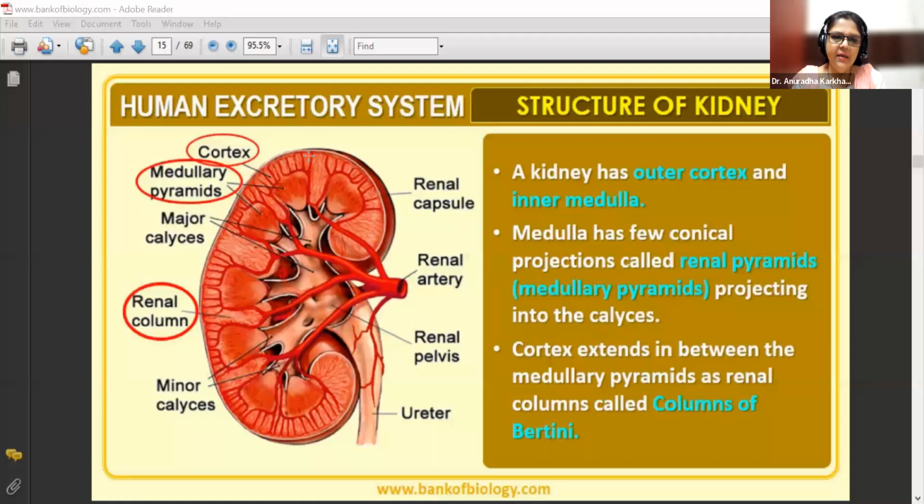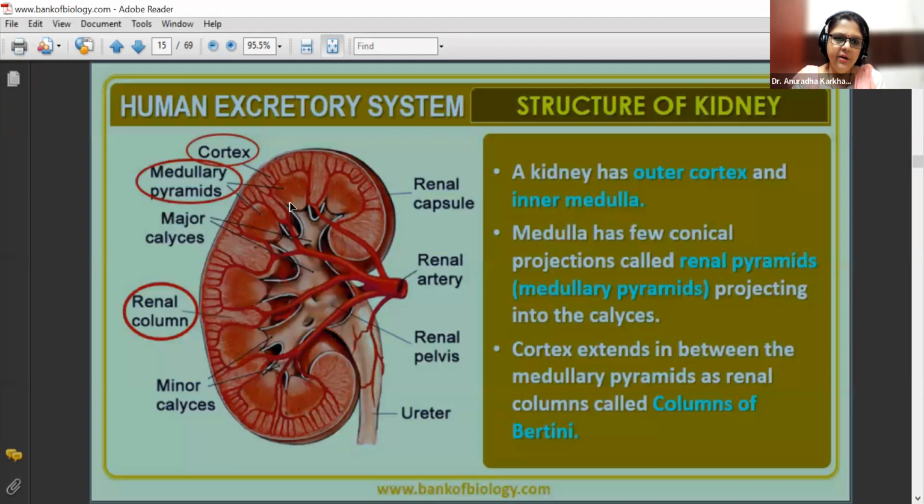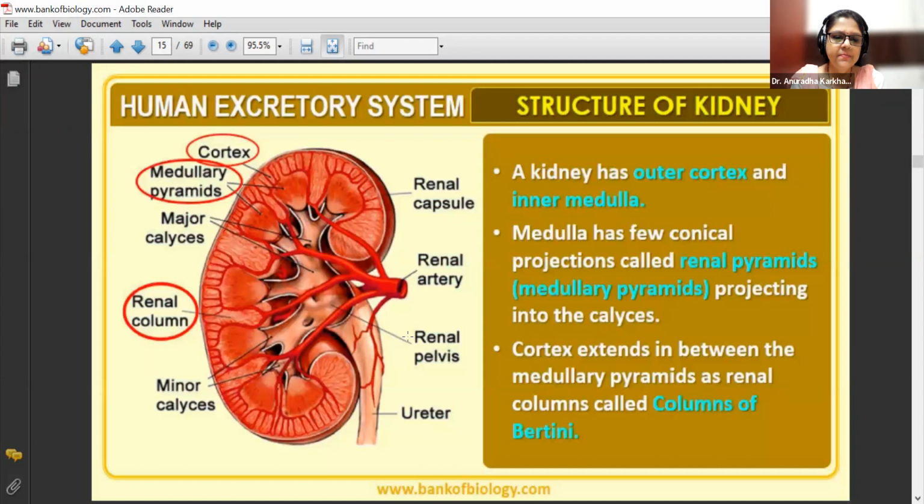Cortex extends in between the medullary pyramids. So here you can see these are the two medullary pyramids. See, this is one medullary pyramid. This is another medullary pyramid. And you can see this cortical region is coming in between the two medullary pyramids. These columns are called columns of Bertini. It was found out by the scientist called Bertini. So these columns are called what? Columns of Bertini. So what are columns of Bertini? The extended cortex sandwiched between the two renal pyramids. Understood what are columns of Bertini?